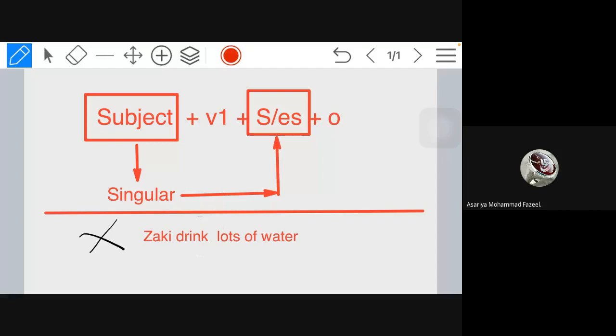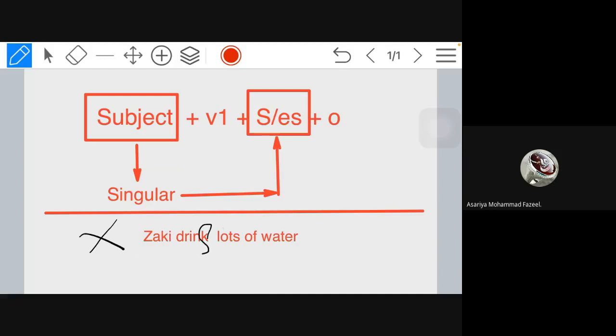Very good. Zaki is only one, so it is singular. When it is singular, we have to add s or es. Here I have not added s or es with the verb. That is why it is wrong.